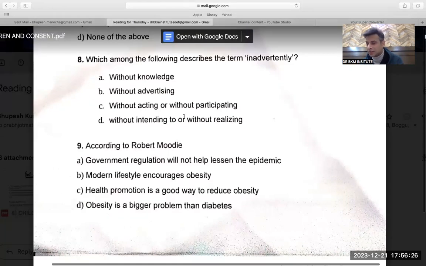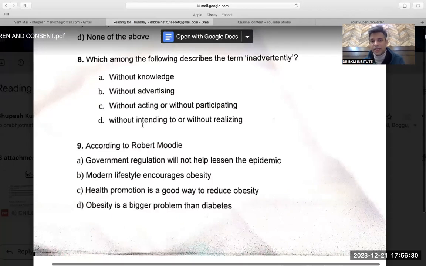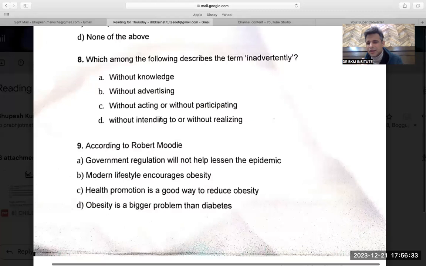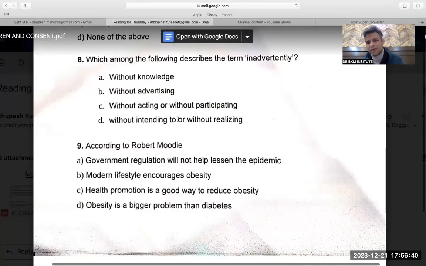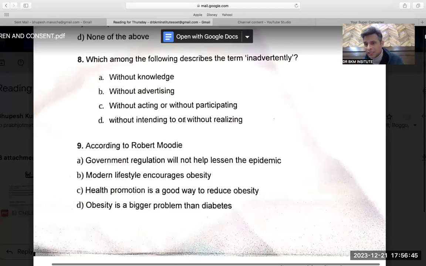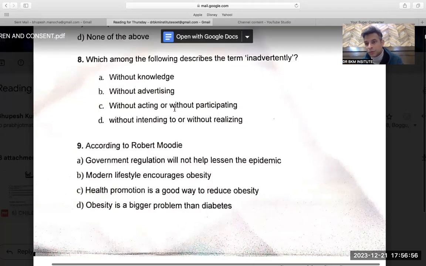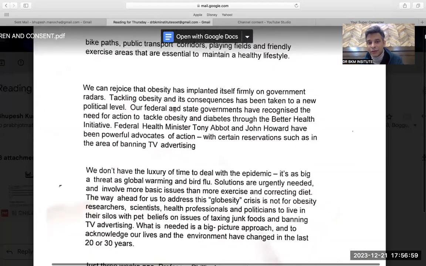A or D can be the answer, but if it comes in the final paper, either one word would be given. Without intending means without realizing, or it can be without knowledge, because without knowledge means unknowingly. A is fitting more, but D can also be given as the answer because they are exactly the same words. So A or D, one should be answered, but I can't help it, I have to move on. In the final exam, you will not get two options of this kind.